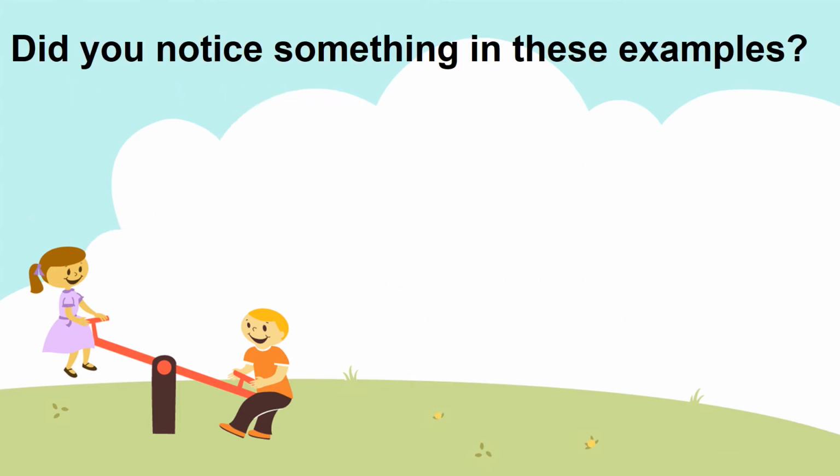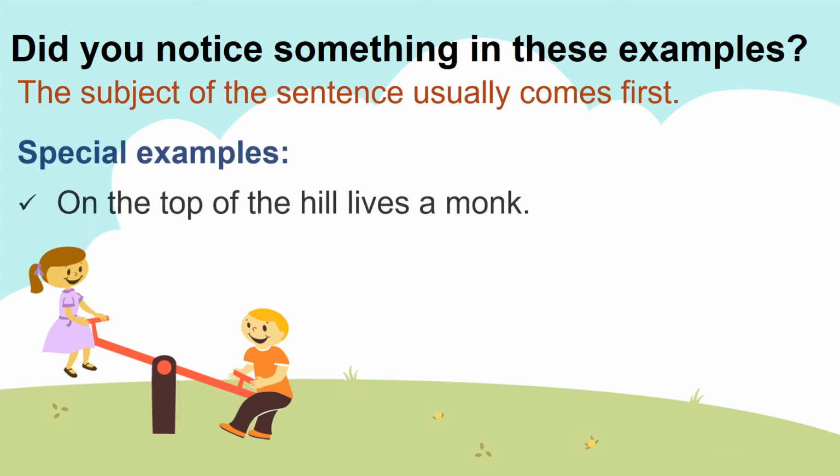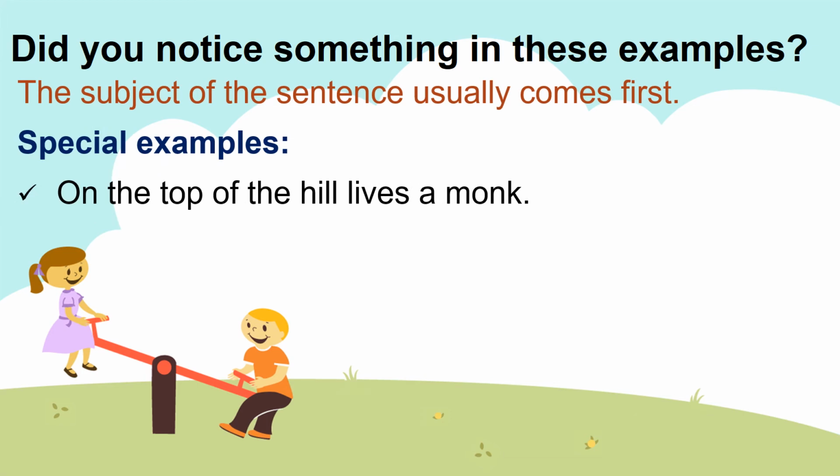Did you notice something in all these examples? Yes, the subject of the sentence usually comes first. So do you think that whatever comes in the beginning of the sentence should be the subject? Is that the case? Then what about these examples? Look over here. On the top of the hill lives a monk.